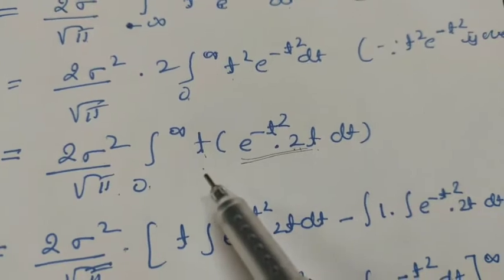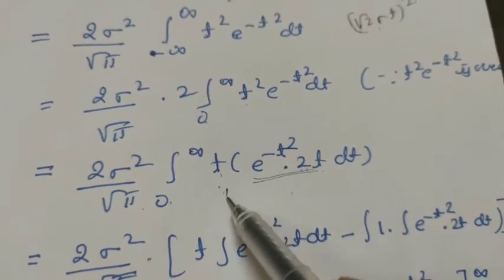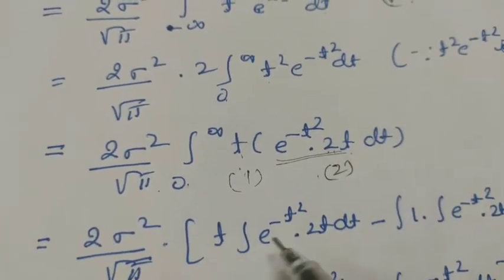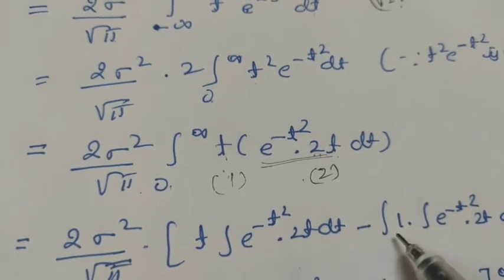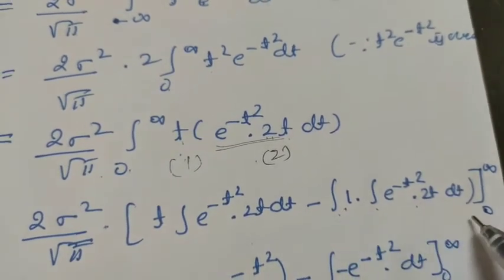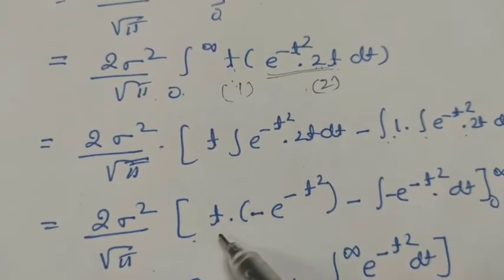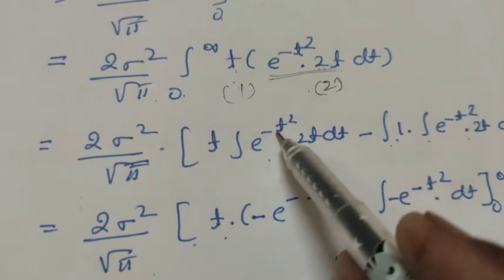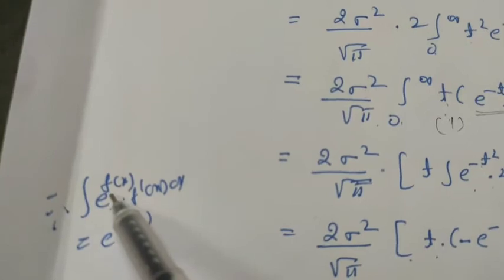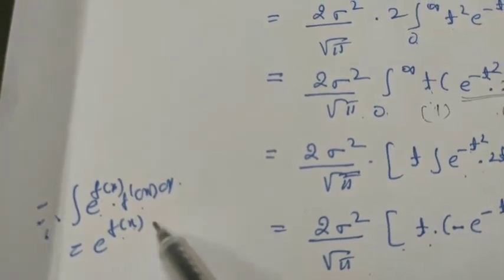Let us apply the integration by parts method. Here this is the first function and this one is the second function. First function as it is, integration of second function, minus integration of second function into differentiation of first function, between the limits 0 and infinity. So this one is as it is again, t into e raised to minus t square dt. It is in the form of integration of e raised to f of x into f dash of x dx is equals to, we know, e raised to f of x.